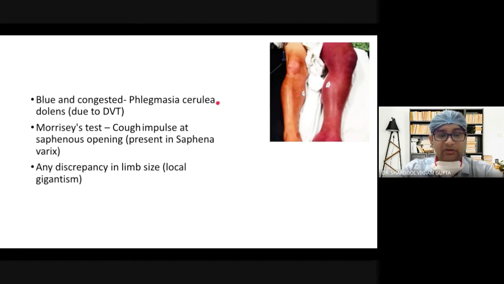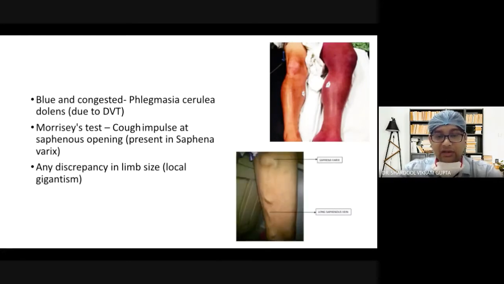And in inspection, you should also elicit the cough impulse at the saphenous opening. This is seen in saphena varix. At the saphenous opening there will be a varix, and you may also note a cough impulse there.